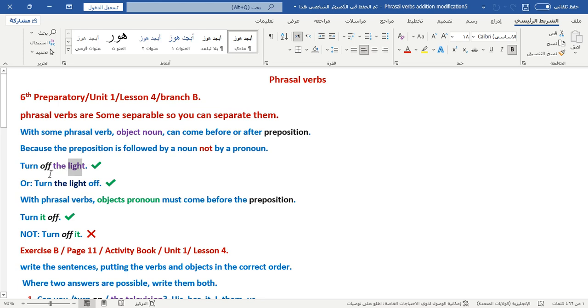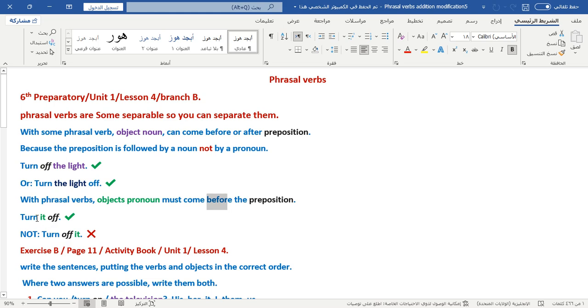Usually a noun comes after the preposition, but with the phrasal verb and an object pronoun, the object pronoun must come just before the preposition, as in this sentence: Turn it off. Turn it off.